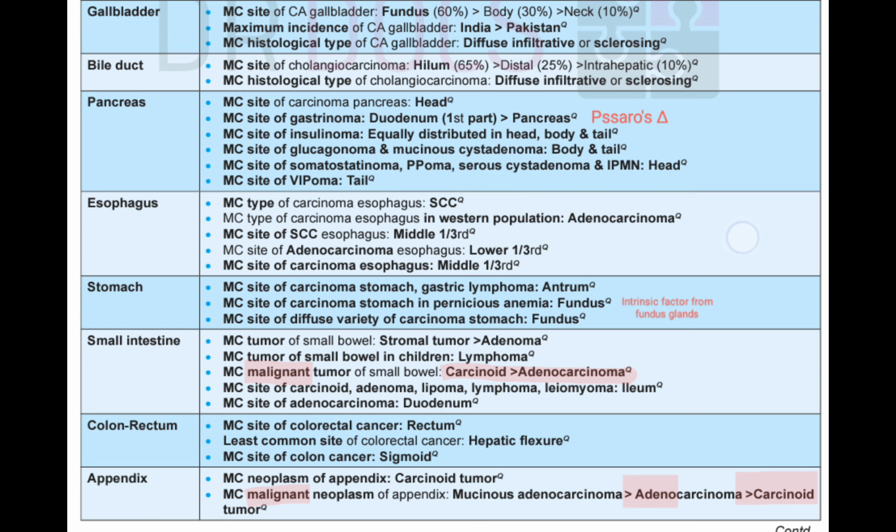Then in the appendix, most common neoplasm is carcinoid. But if we talk about malignant, then adenocarcinoma is more common than the carcinoid. A for appendix, adenocarcinoma is more malignant than the carcinoid. While in the small intestine, it is opposite. So most common malignant is mucinous adenocarcinoma, followed by adenocarcinoma, followed by carcinoid.